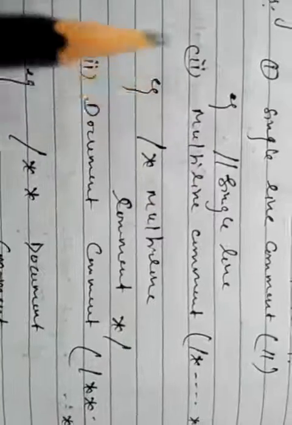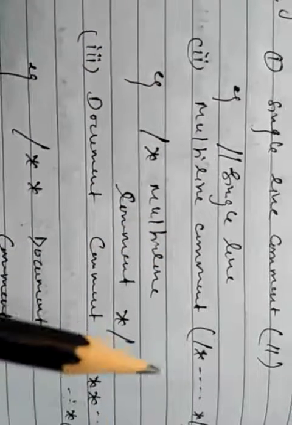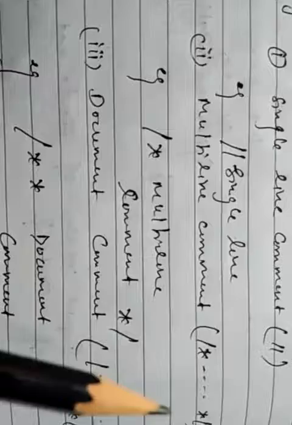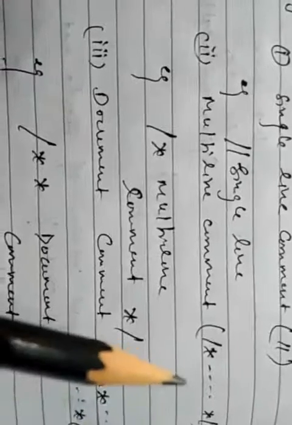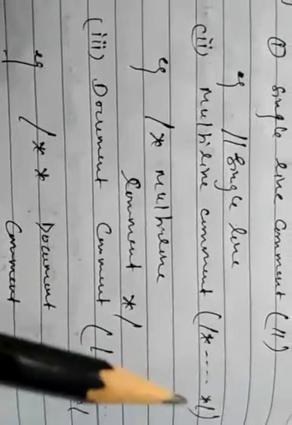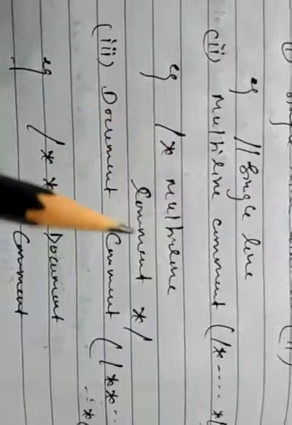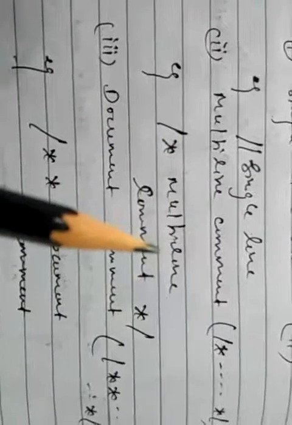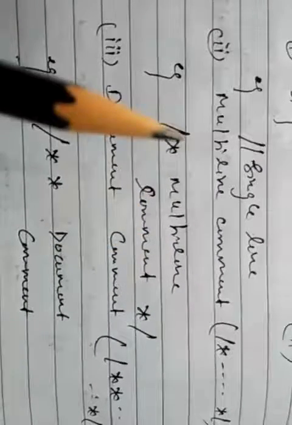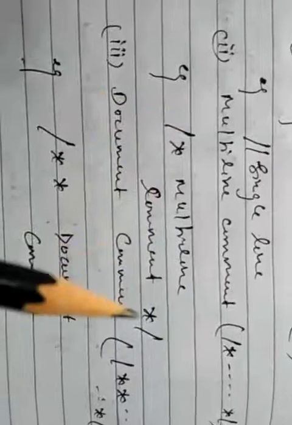The second type of comment is the multi-line comment, represented by slash star, then there may be some statements, then star slash. We can use this in this way. Multiple lines inside slash star and star slash come under multi-line comments.